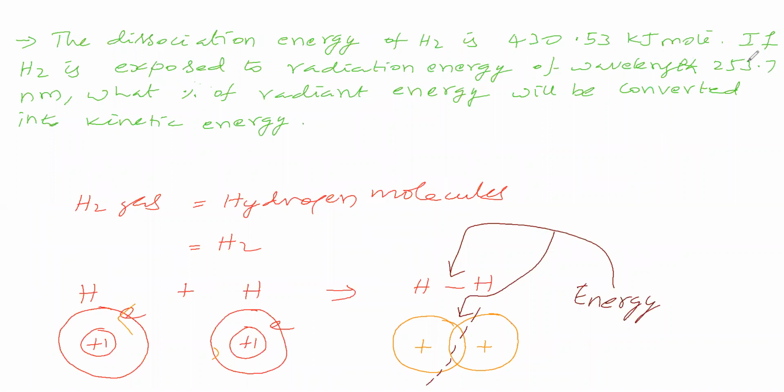Now we will go for the second sentence. If hydrogen is exposed to radiation energy of wavelength 253.7 nanometer, that means radiation of wavelength 253.7 nanometer is given to the hydrogen gas. Now we will consider that one hydrogen molecule is absorbing one quantum. Then what is the energy it has got? That we will see.